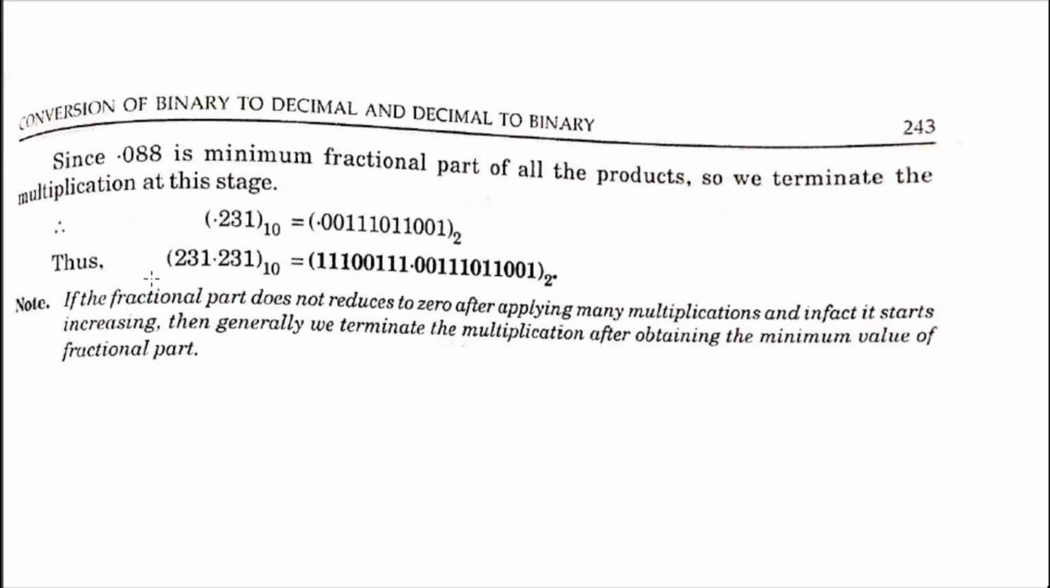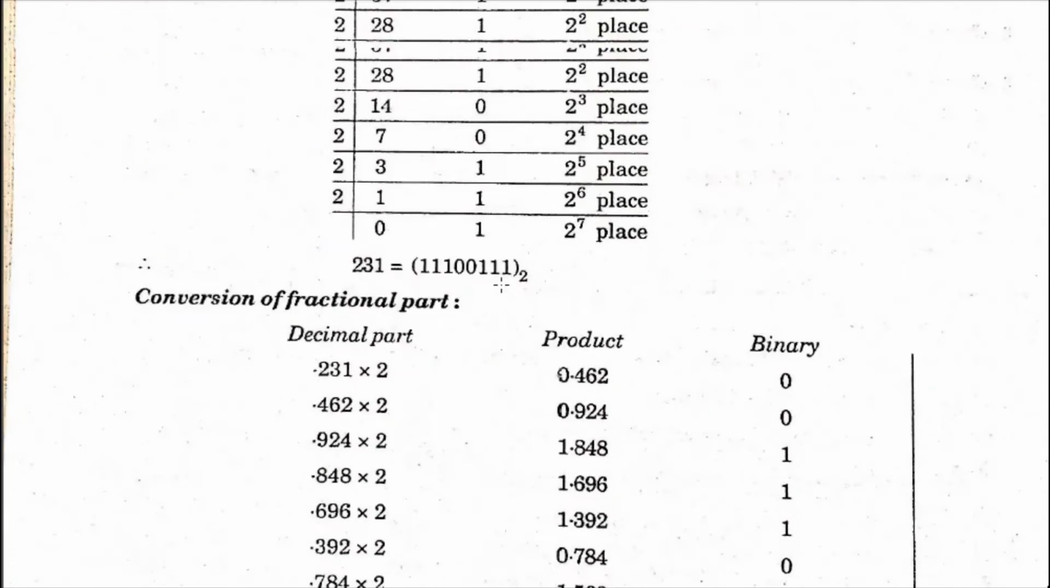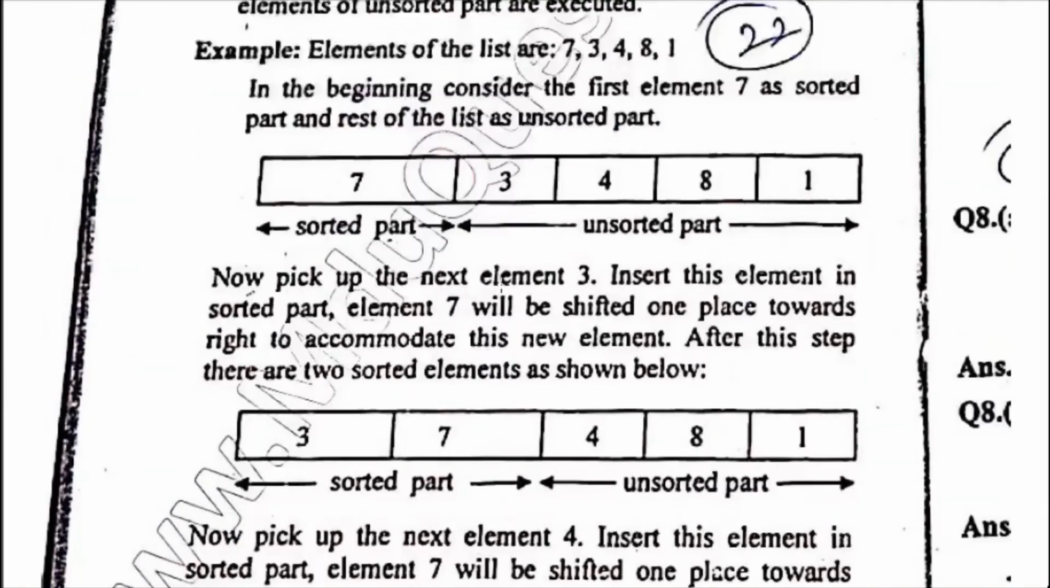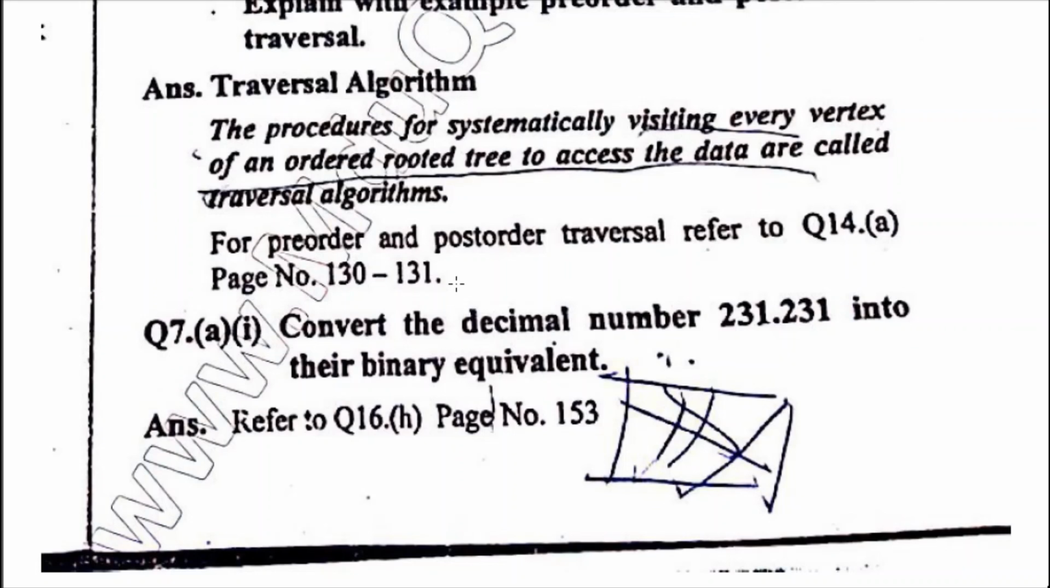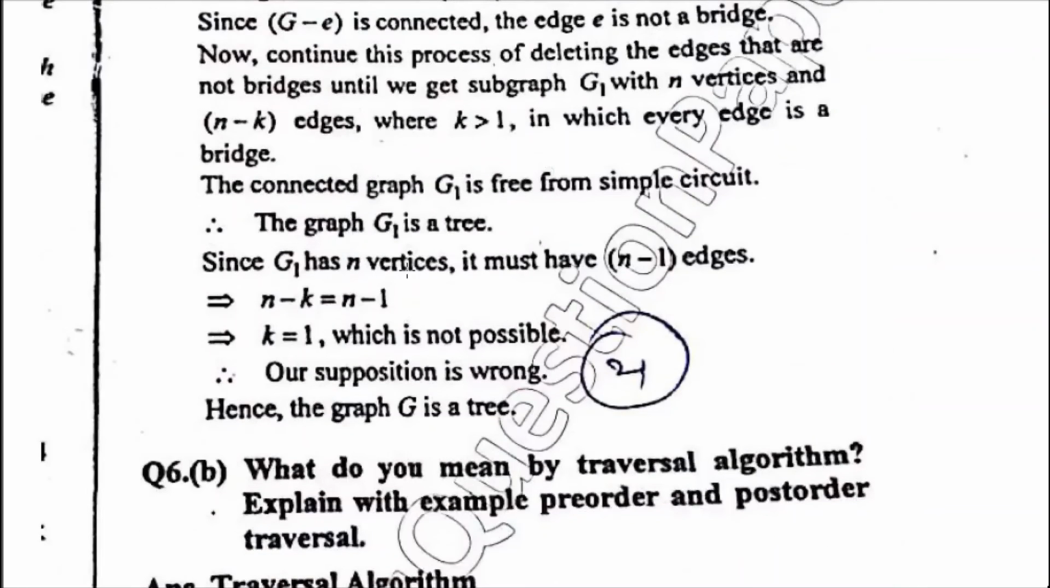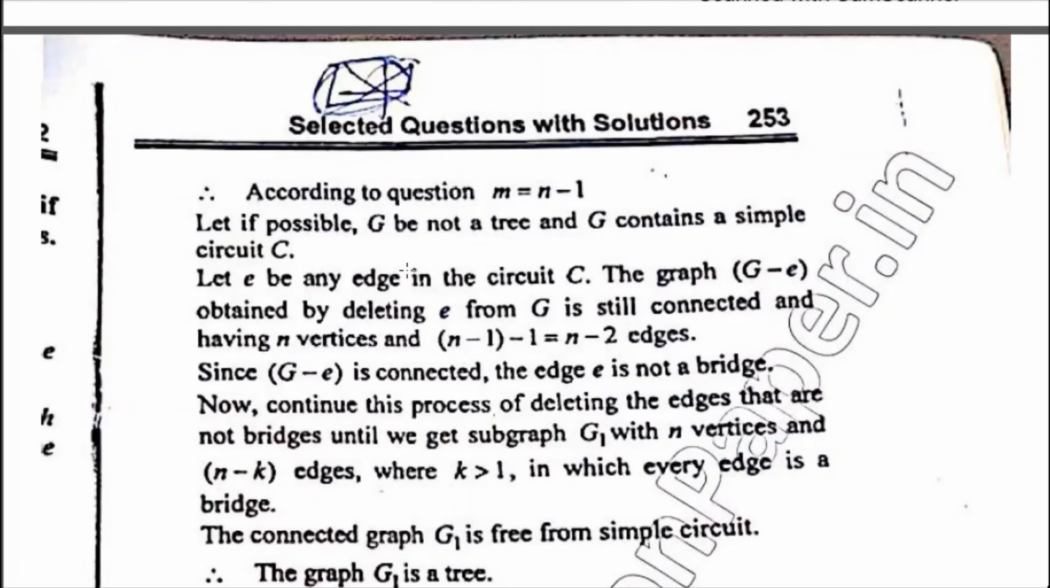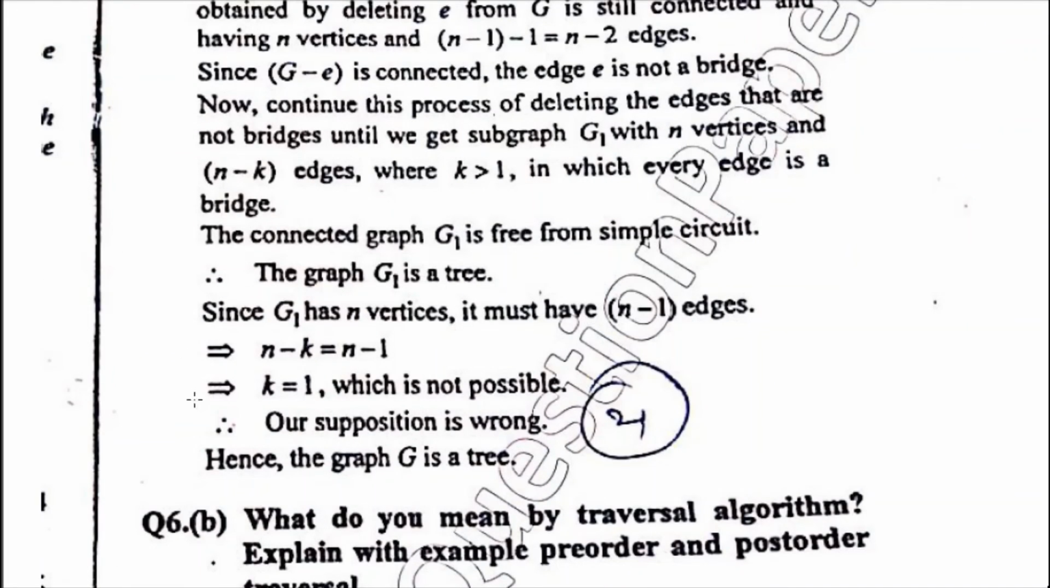So in all, the binary form of this number 231.231 will become 11100111 for the integral part, and 0.00111011001 for the fractional part. In this way you can convert any decimal number to binary form. In the next video lecture we will discuss the remaining questions. If you face any problem with the questions we discussed in this video, you can ask. Thank you.